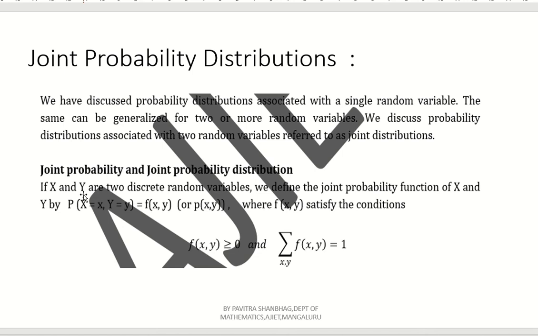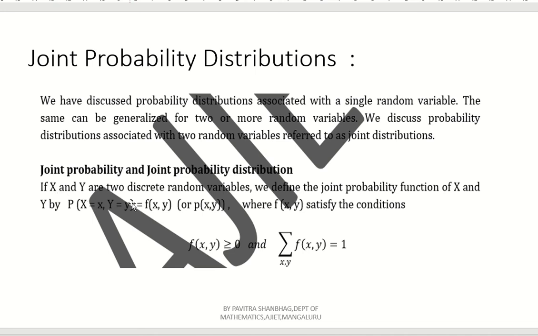Now, since here we are discussing two random variables, let us take capital X and capital Y as two discrete random variables. Actually, there are two types of random variable, discrete and continuous, but in your syllabus for joint probability only discrete random variable is there. So no need to bother about continuous random variable for joint probability.